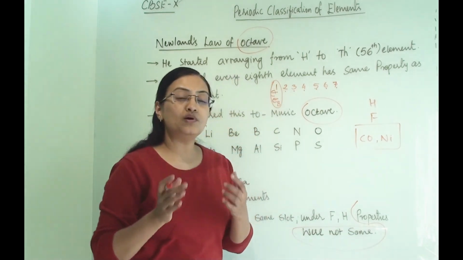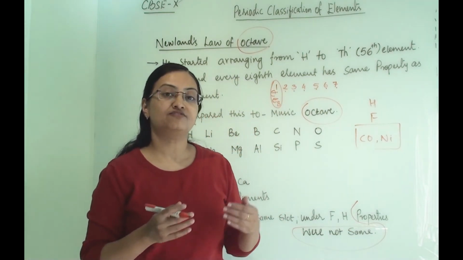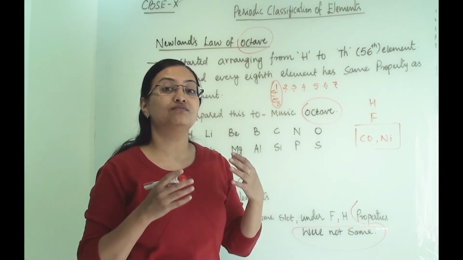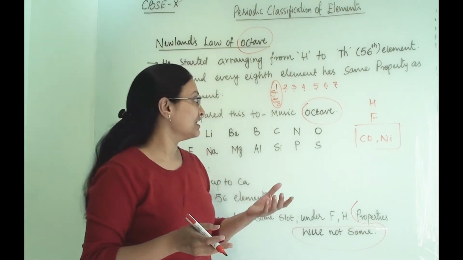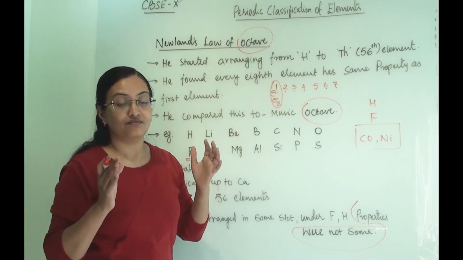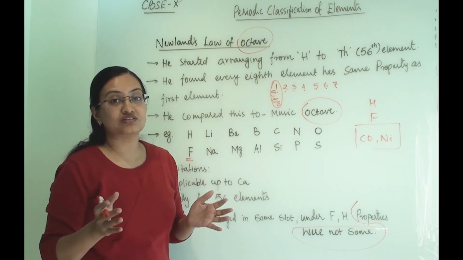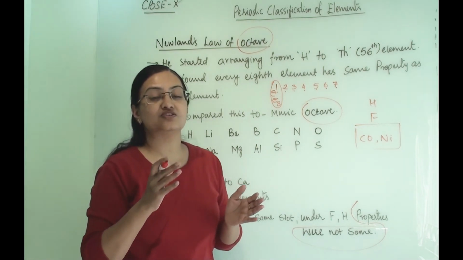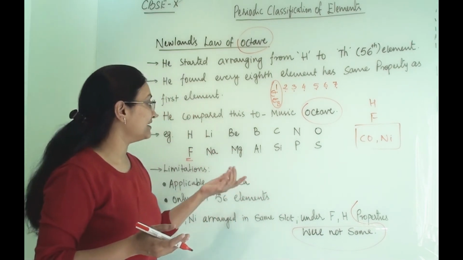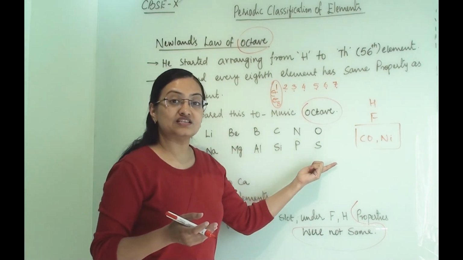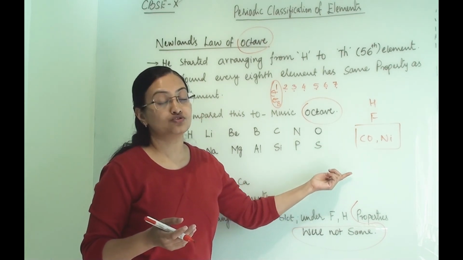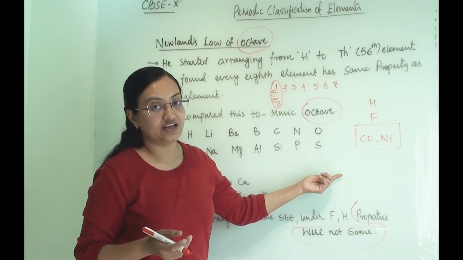Once the noble gases were discovered, after his law, Newlands' octave law became irrelevant to the arrangement, because he did not keep any place for new elements. When the noble gases were found, they needed to be arranged in a separate slot according to their properties, and that arrangement was not there in his scheme.